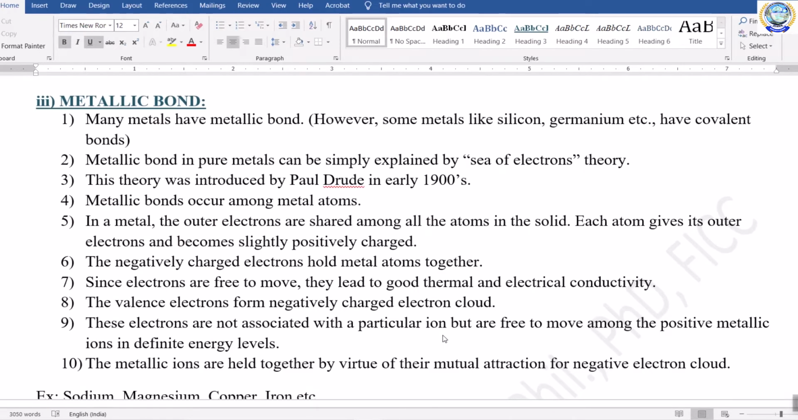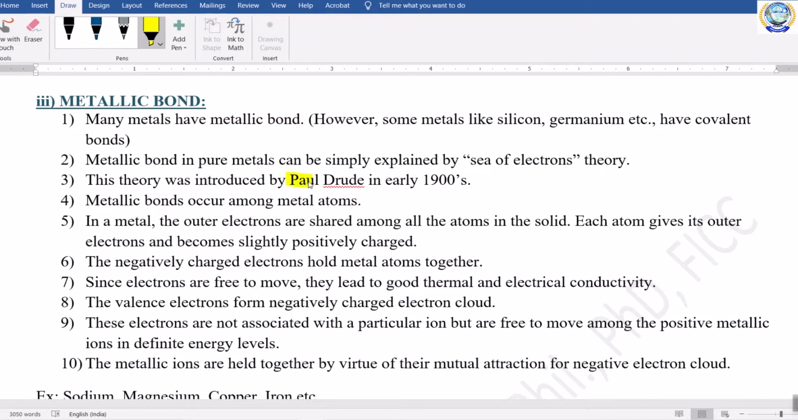This metallic bond concept was introduced by Paul Drude, depending on the properties shown by those metals in the early 1900s. In order to understand this metallic bond, let me ask you some questions. From that you can easily understand what a metallic bond is, and what the reason is for all the atoms present in the metal to be held together. Let us start.